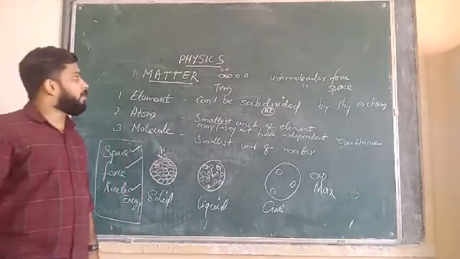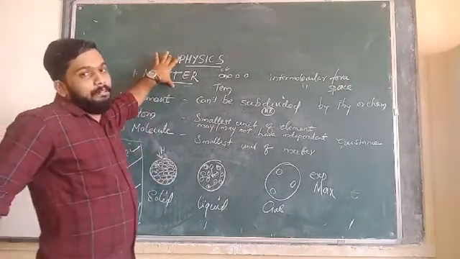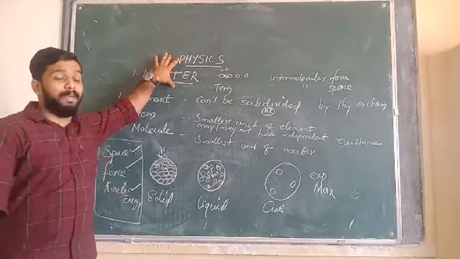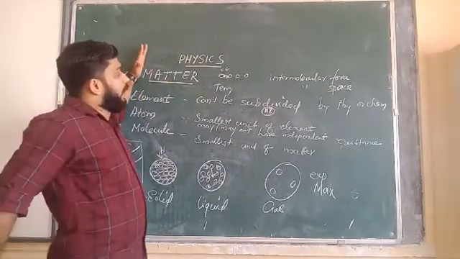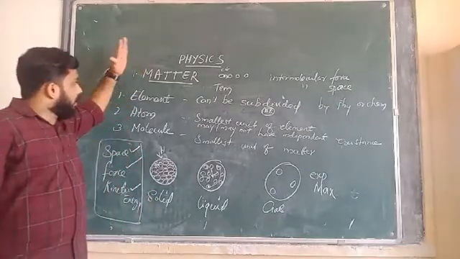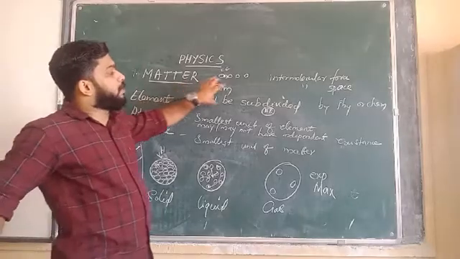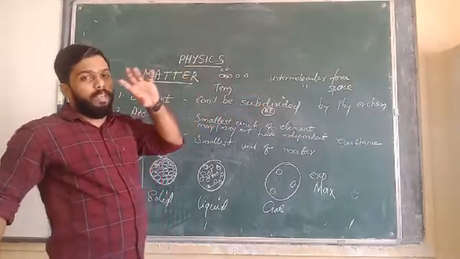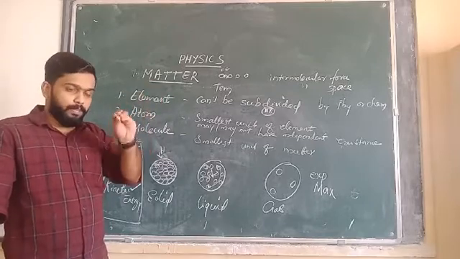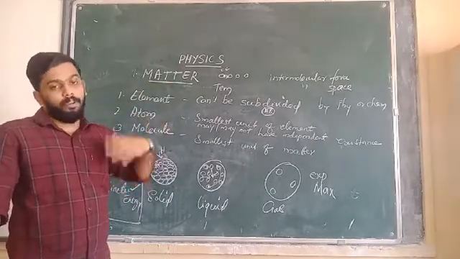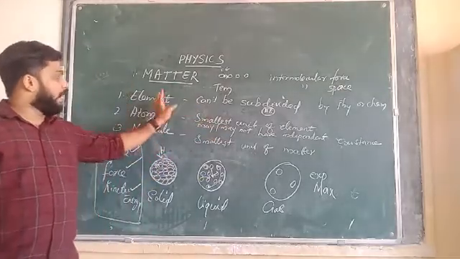So what are the things we have discussed today? We have discussed matter, which has mass and requires space to occupy, and matter has three main states: solid, liquid, and gas. And we came to the element. Element means the substance that cannot be subdivided into simpler forms by physical or chemical methods. Then the atom is the smallest unit of the element.